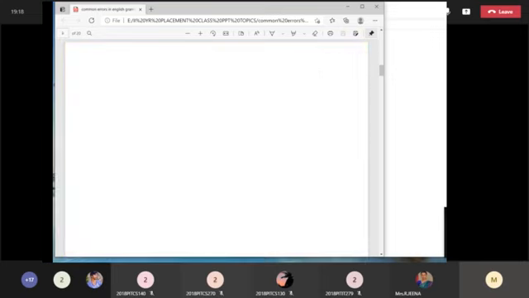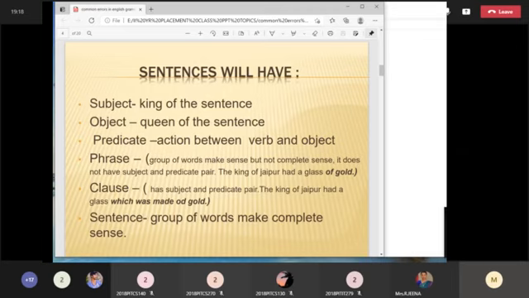Okay, we'll go for the next thing. Now we are going to have a glance at the basic grammar rules, and how the errors will be in the sentence. The errors will not be on the words. If it were on the words, it would be very easy, like some kind of spelling mistakes.